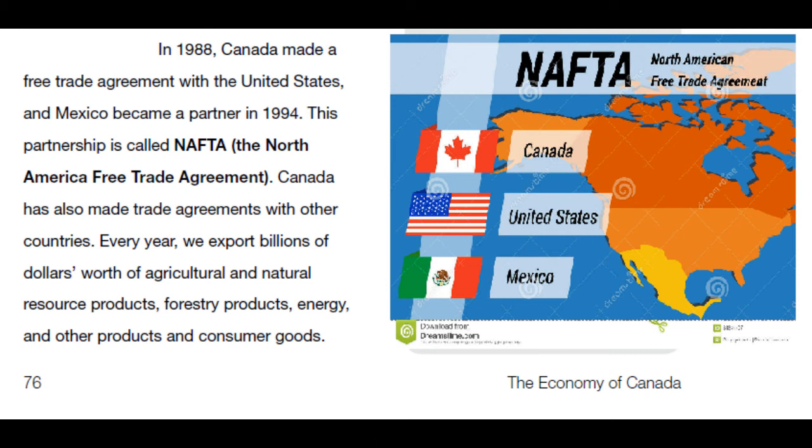In 1988, Canada made a free trade agreement with the United States, and Mexico became a partner in 1994. This partnership is called NAFTA, the North America Free Trade Agreement. Canada has also made trade agreements with other countries. Every year we export billions of dollars worth of agricultural and natural resource products, forest products, energy, and other products and consumer goods.